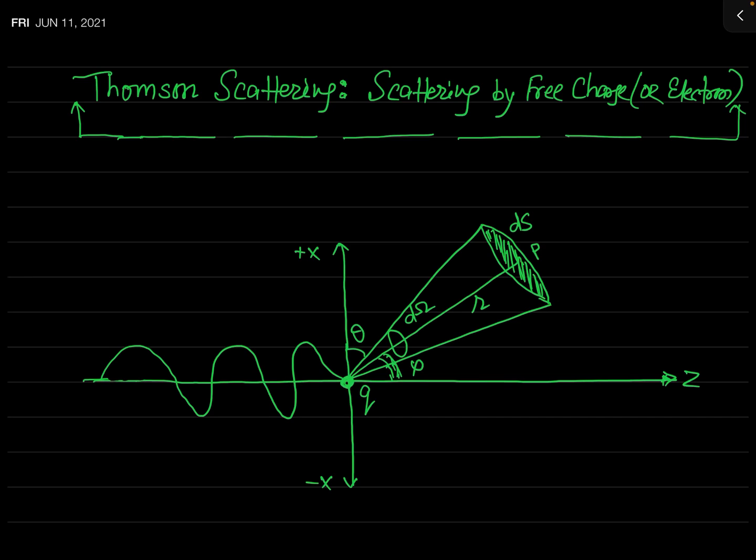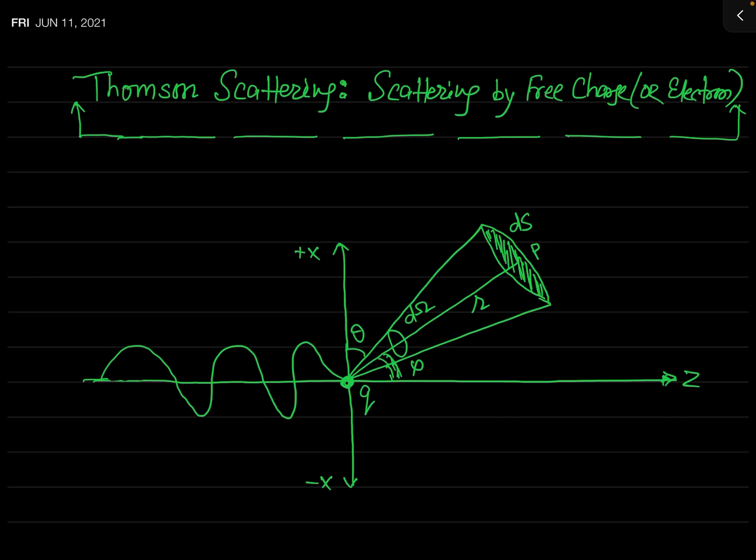So we will divide our lecture on this Thomson scattering in two parts. In this first lecture, we will consider only the scattering of a plane polarized wave by a free charge, and after that, in the second part of this lecture, we will consider the scattering of the unpolarized electromagnetic wave by the free charge.